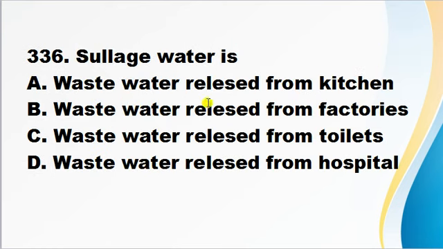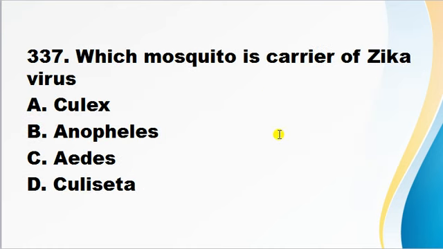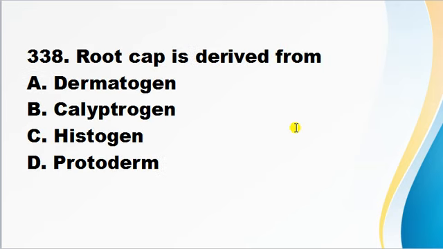Sewage water is A. Wastewater released from kitchen, wastewater released from factories, wastewater released from toilets, wastewater released from hospitals. Sewage is wastewater released from households like kitchen, sinks, bathroom. So here correct answer is wastewater released from the kitchen. Which mosquito is carrier of Zika virus? A. Culex, B. Anopheles, C. Aedes, D. Culiseta. So here correct answer is C. Aedes mosquito is a carrier of Zika virus.